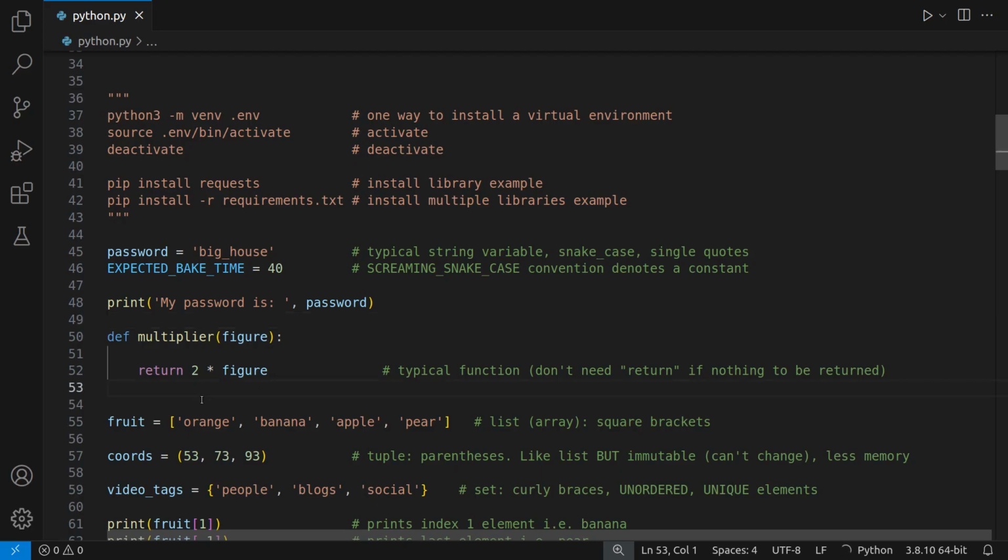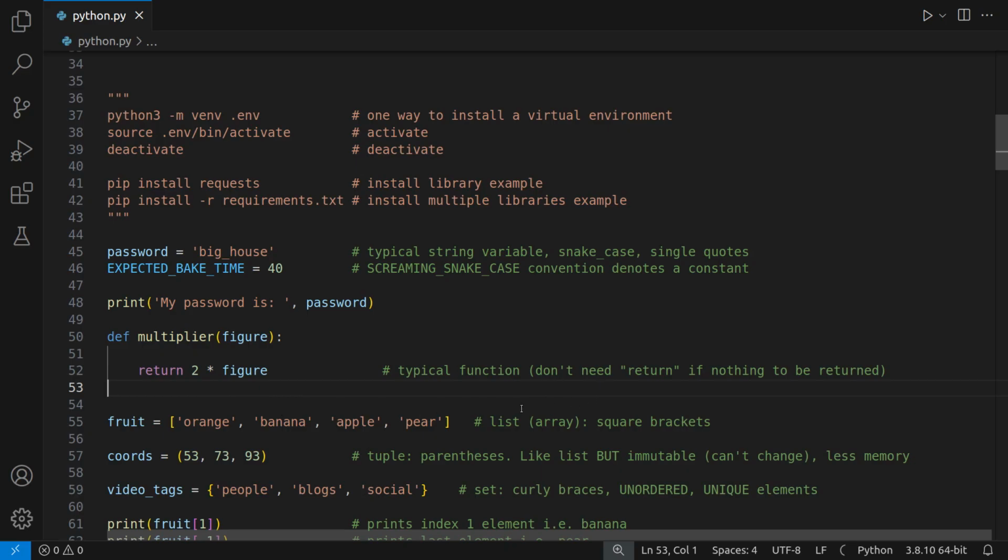Here is a typical function. You can forget how to do a function sometimes. Def to define it, the name of the function, and then after it any parameters that you're going to pass. In this case, a single parameter called figure. And then typically you will be returning some value. In this case, it's simply return 2 multiplied by the figure, because this is a multiply function.